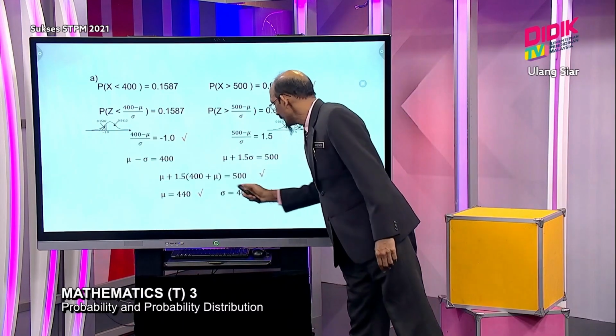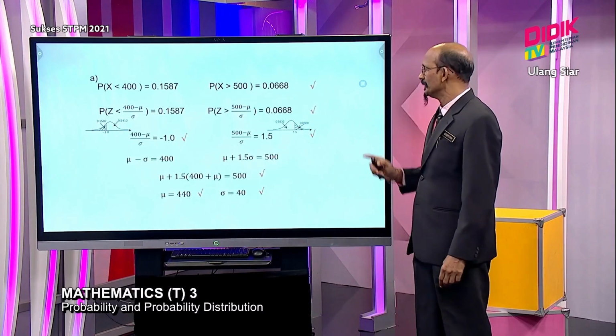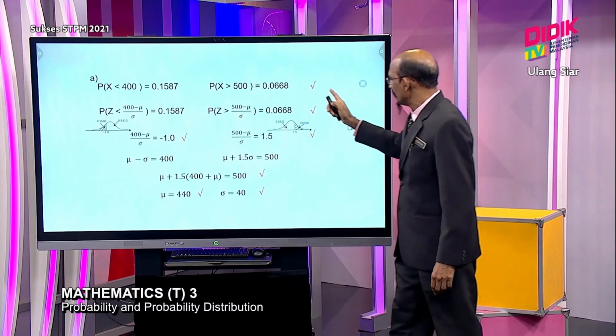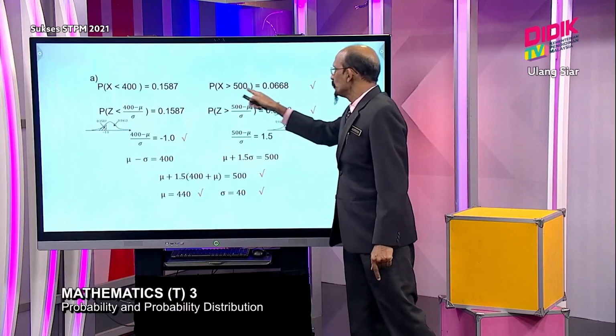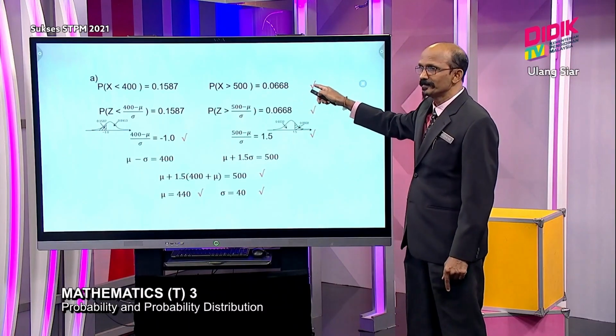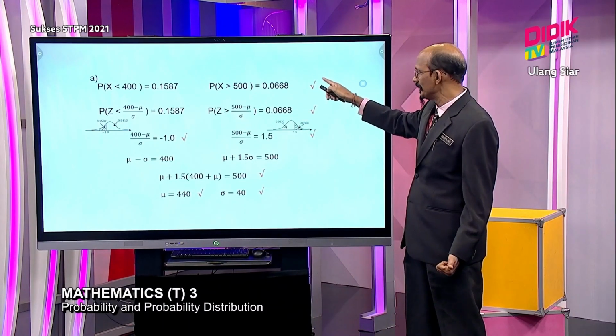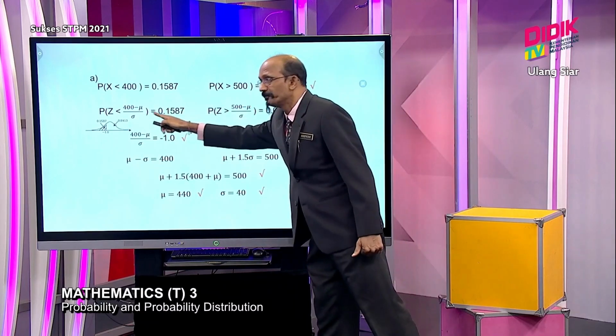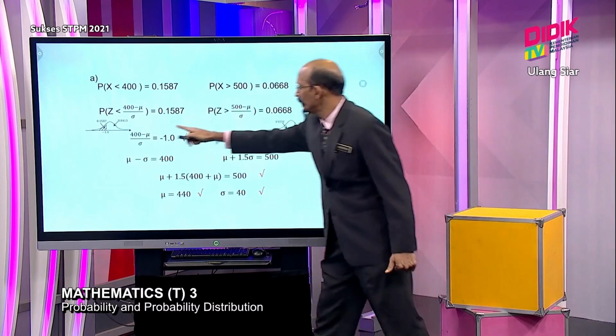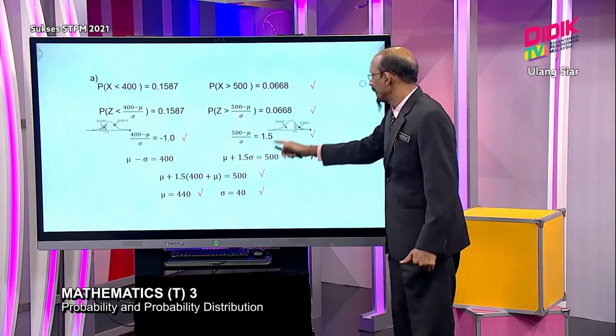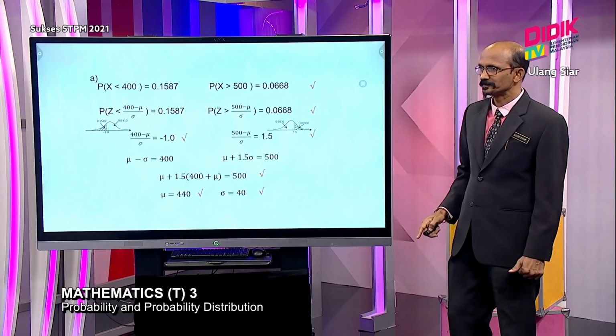So 1 mark here, 1 mark here. If you notice here, Sean, changing the probabilistic statement into symbols is very important, as I mentioned earlier. Standardizing, using the correct diagram, then you get your answer.